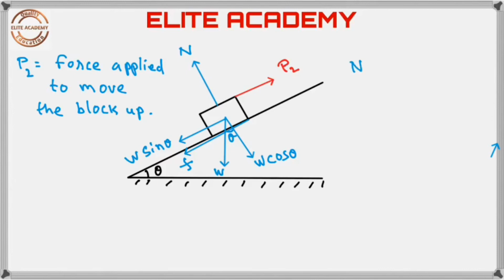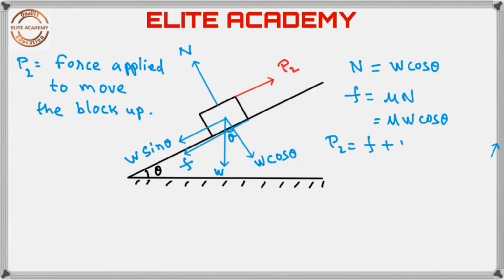For vertical equilibrium, the normal reaction N is equal to W cos theta. The frictional force F is equal to mu N, but N is W cos theta. Therefore, F is equal to mu W cos theta. For equilibrium along the x direction, we have P2 is equal to friction F plus W sin theta. But F is mu W cos theta.